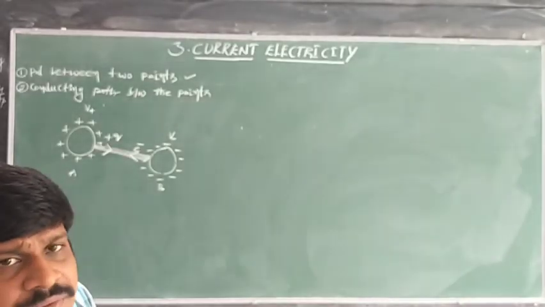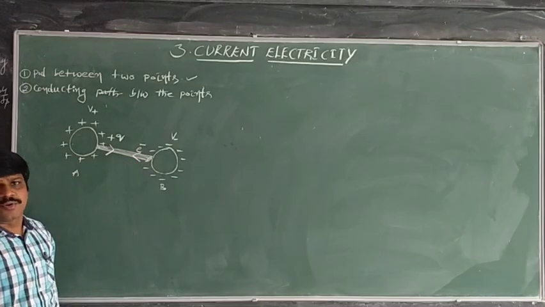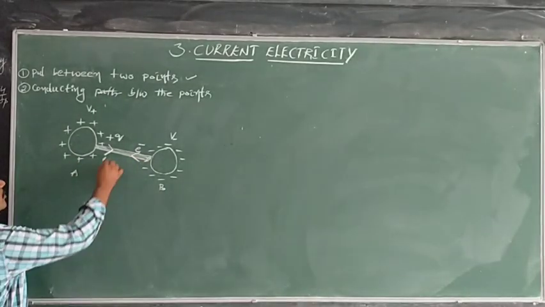If the charges are flowing, that is called current. There are 2 currents here. Which current do we have to consider here? Due to positive charge or due to negative charge? Due to positive charge.